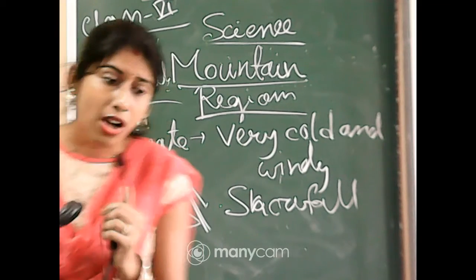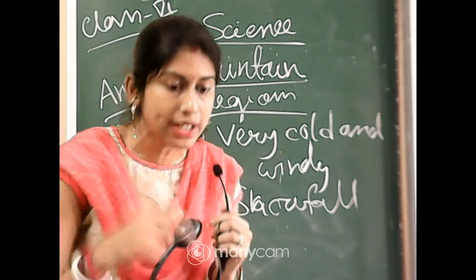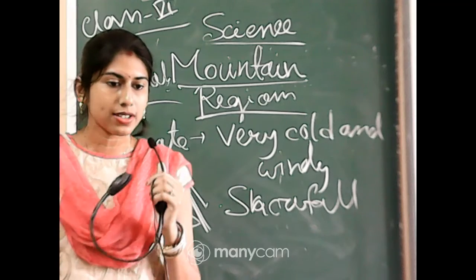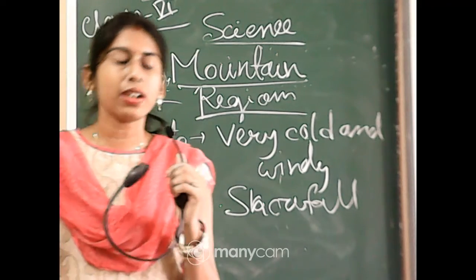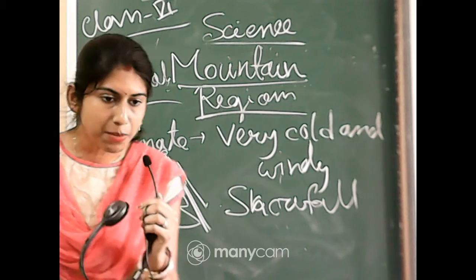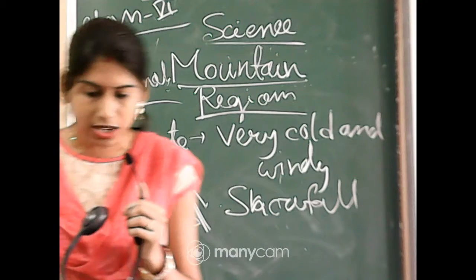Because when the snow falls, the surroundings appear whitish, so this color helps them to hide in the snow and camouflage.